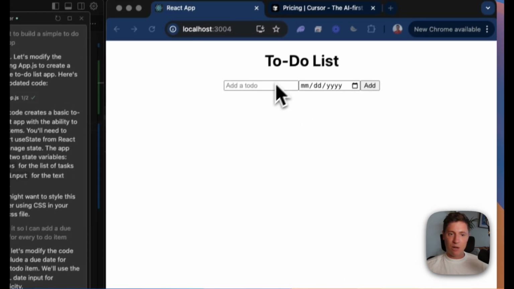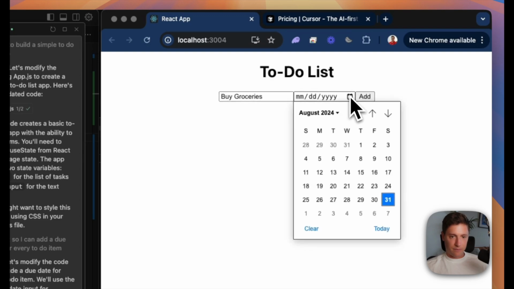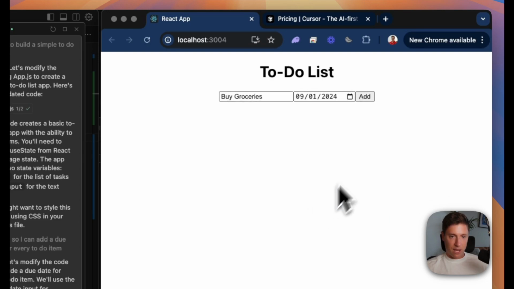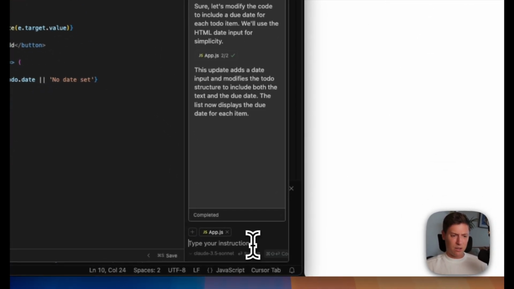We accept it. Here we go. Now I can say buy groceries, and I can say make it due by the 1st. There we go. I have my to-do item. It's due by that date. Now maybe we want to make it a little prettier. Obviously, I don't think anyone would want to use this to-do list app the way it is now, but let's make it a little prettier.